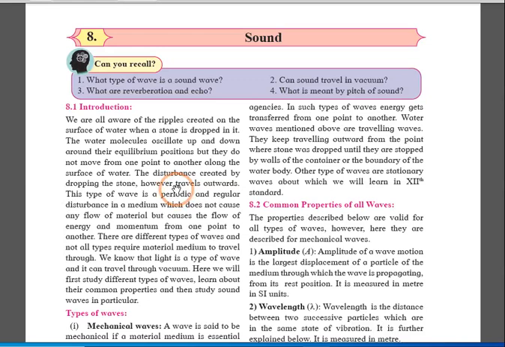Here we are going to discuss about, first of all, type of wave as a sound wave, then reverberation and echo, how it can travel in vacuum, what are types of waves, common properties, and much more.